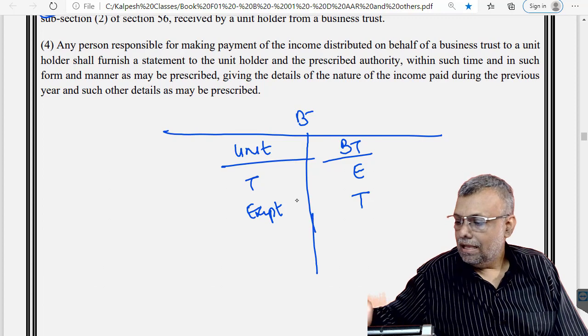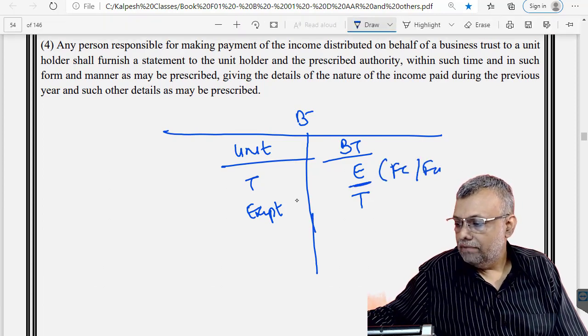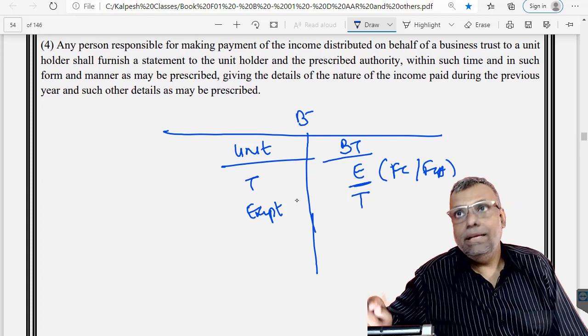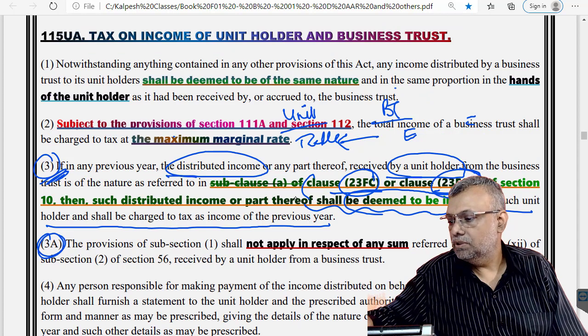Now, earlier when I said exempt, it was covered by 1023FC or FCA. What if, because if this particular provision, here it is FC exemption and FC exemption.